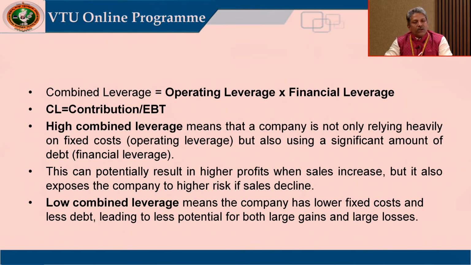This can potentially result in higher profits when sales increase, but it also exposes the company to higher risk if sales decline. Low combined leverage means the company has lower fixed cost and less debt, leading to less potential for both large gains and large losses.